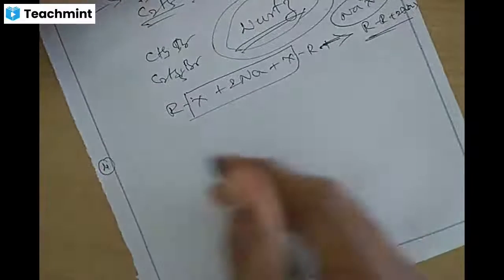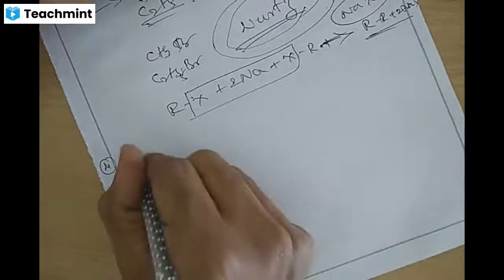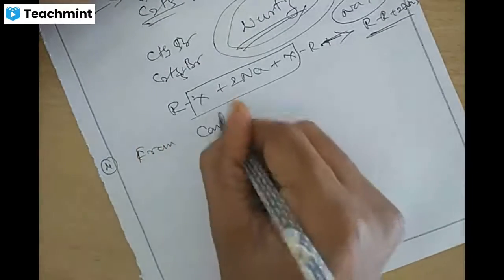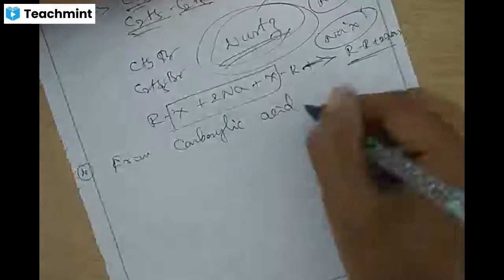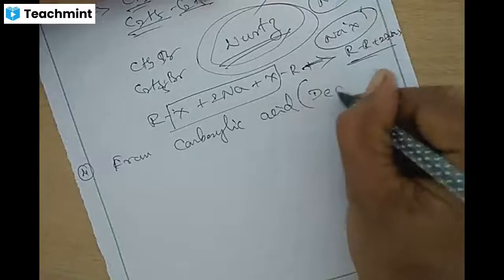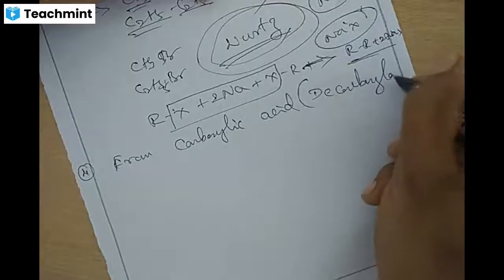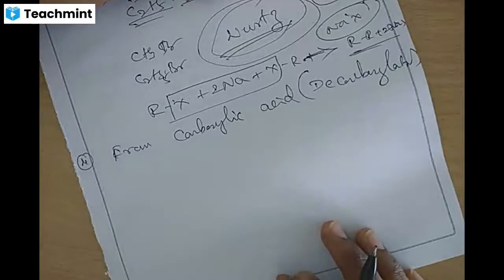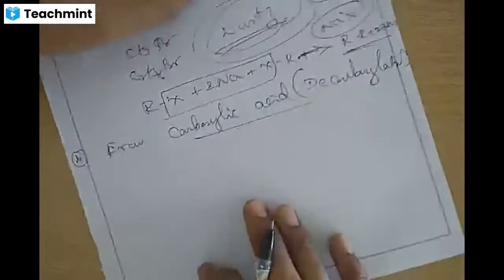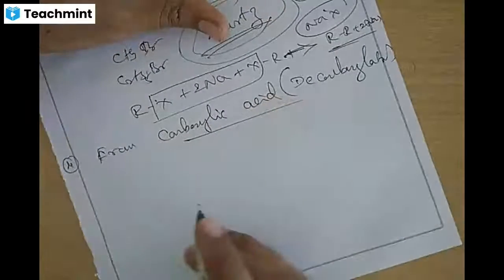Okay, next, the fourth method of preparation of alkane is from carboxylic acid. This is also known as decarboxylation. What is decarboxylation?